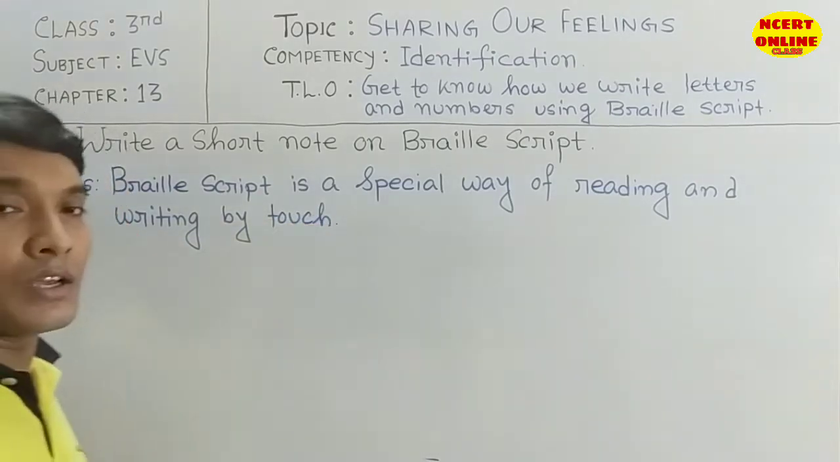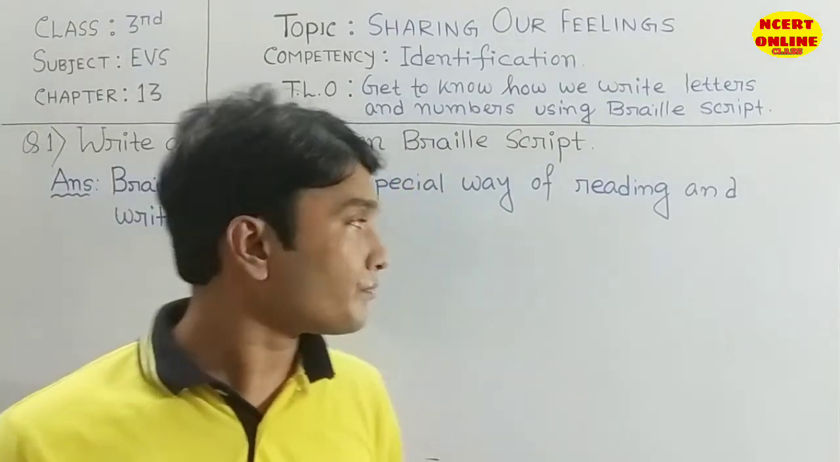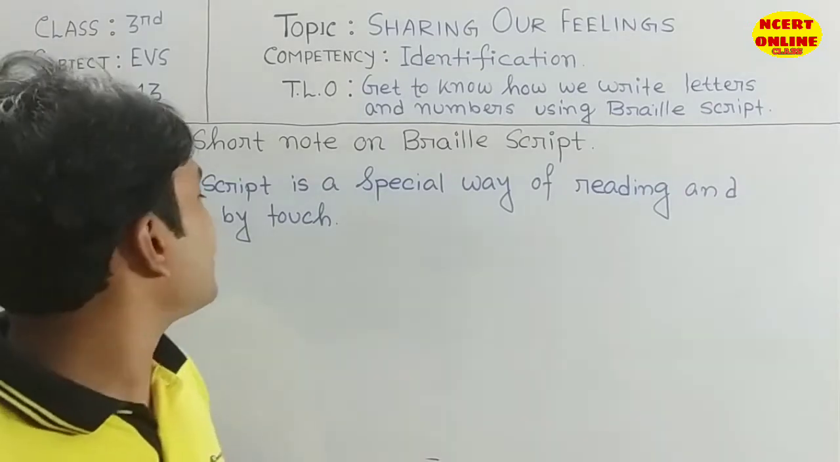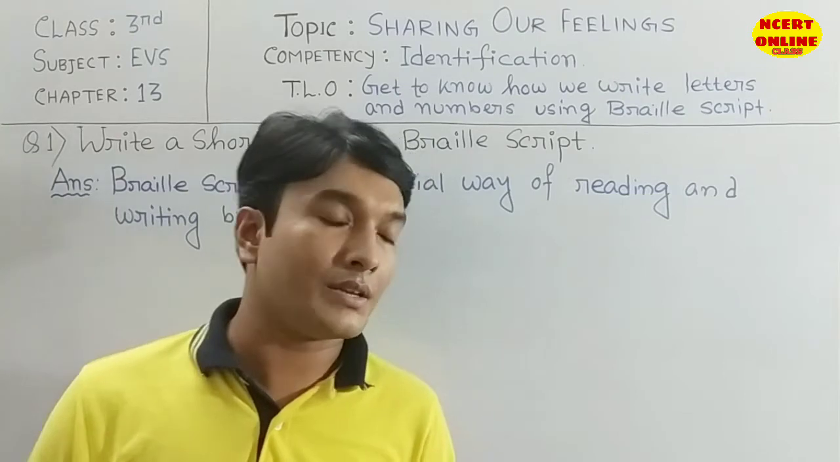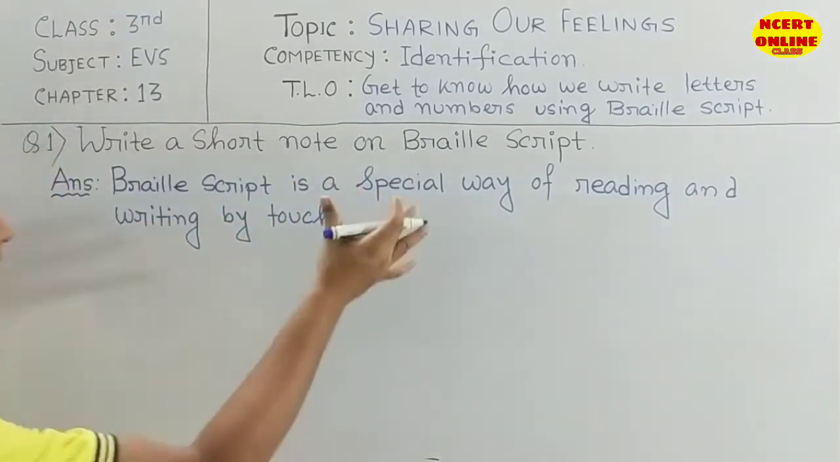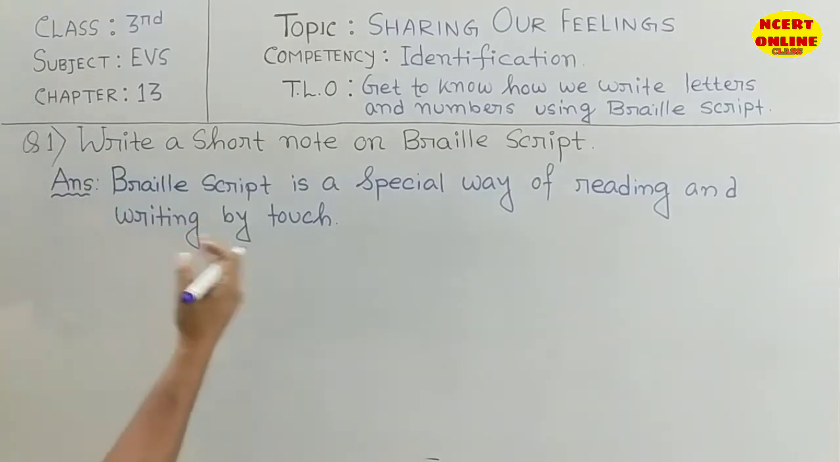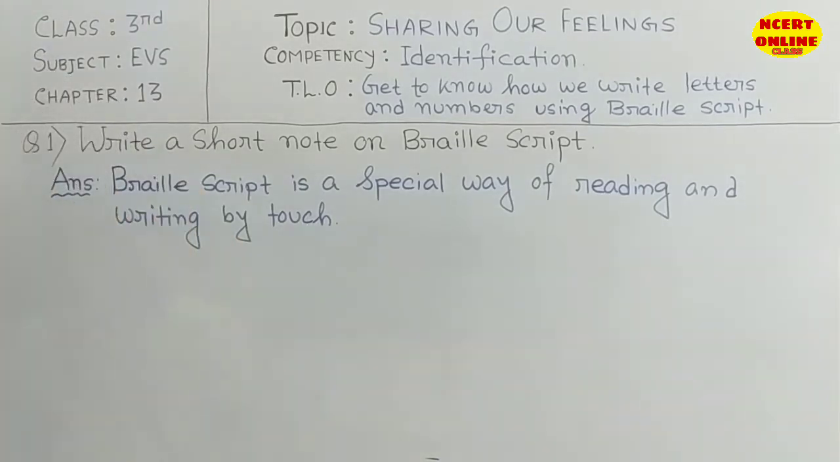Last day, when we wrote what is Braille script in a short question, we wrote Braille script is a special way of reading and writing for those who cannot see properly. Today it is 5 marks, that's why I wrote a bigger sentence. Braille script is a special way of reading and writing by touch. Okay, the next sentence we can write.